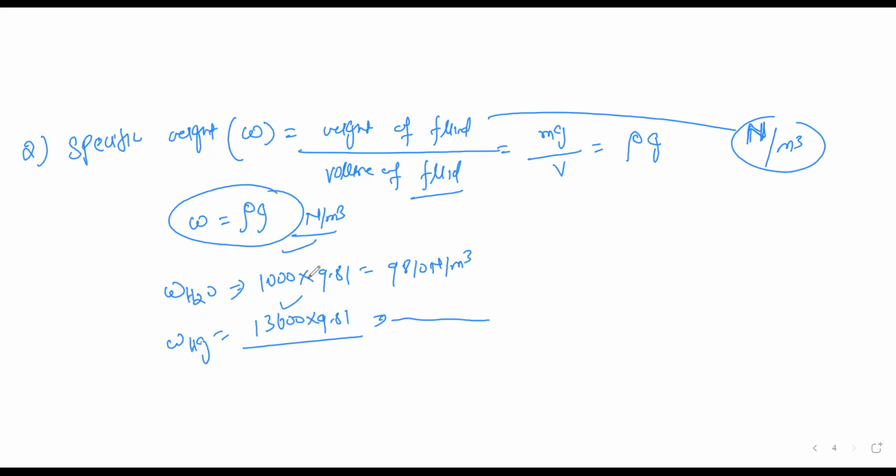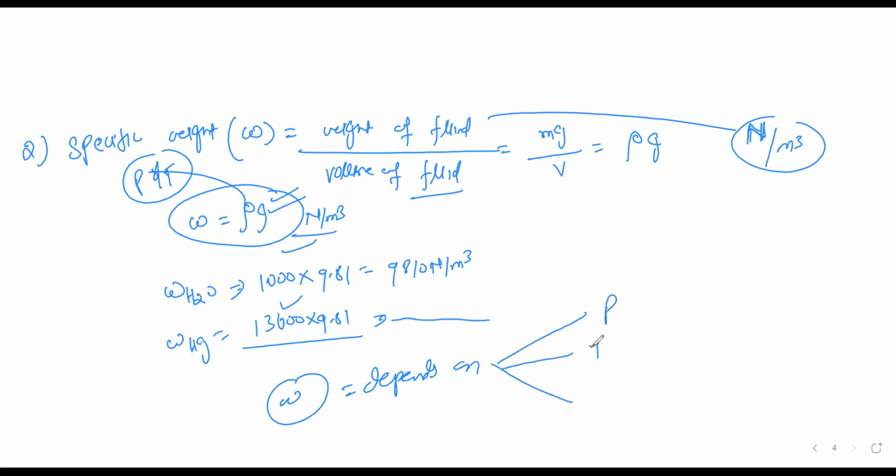And the specific weight depends upon three parameters, and those are temperature, pressure, and g. Because the density depends upon pressure and temperature, and there is also g. So from here also we can say that if you know the relation between pressure and density, and between temperature and density, you can find out the relation between specific weight and the density.